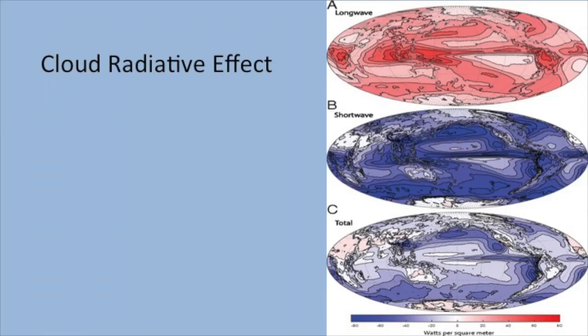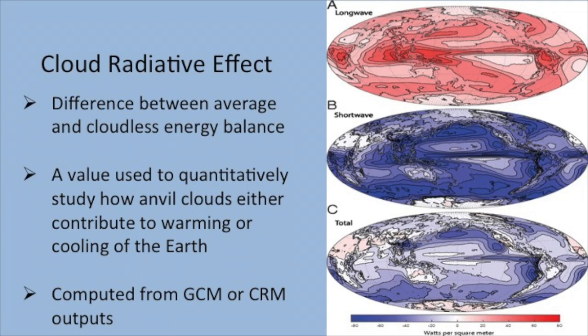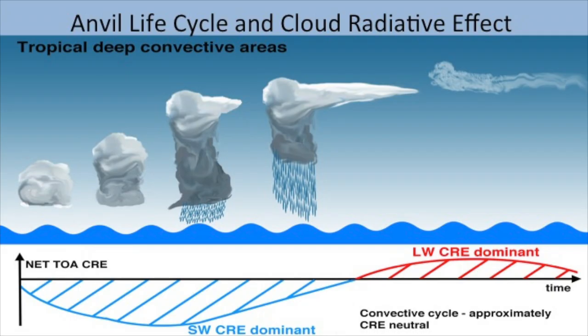Cloud radiative effect is the difference between the average and cloudless energy balance. Initially, anvil clouds seem unimportant to the Earth's global energy balance since they tend to have a near-neutral net cloud radiative effect. Upon closer inspection, we see that the initial deep convection that characterizes anvil clouds contributes to a cooling effect, since reflected shortwave is larger than emitted longwave at this initial phase. The subsequent thin cirrus clouds contribute to a large positive longwave cloud radiative effect, and the combination of this longwave and shortwave effect gives rise to a near-neutral net cloud radiative effect.